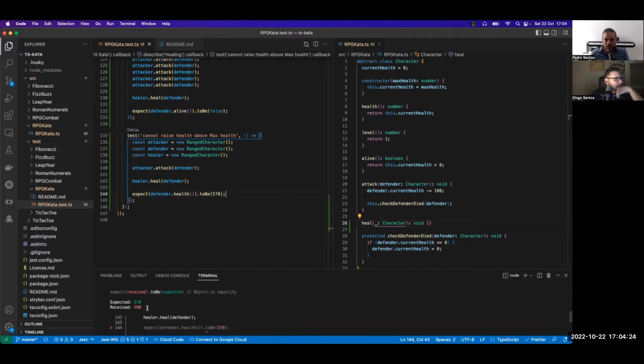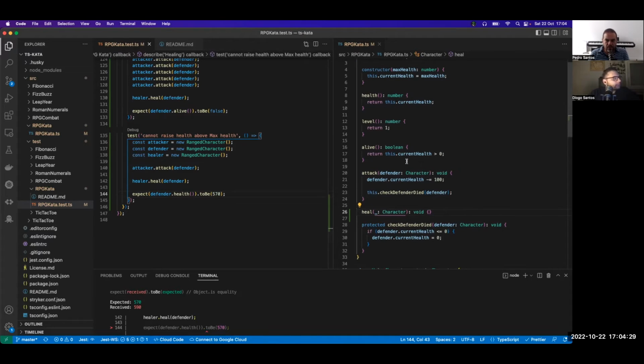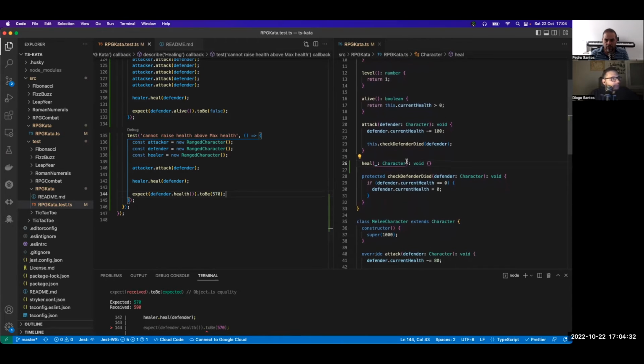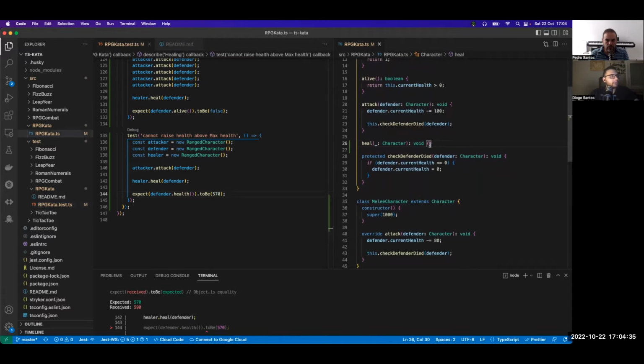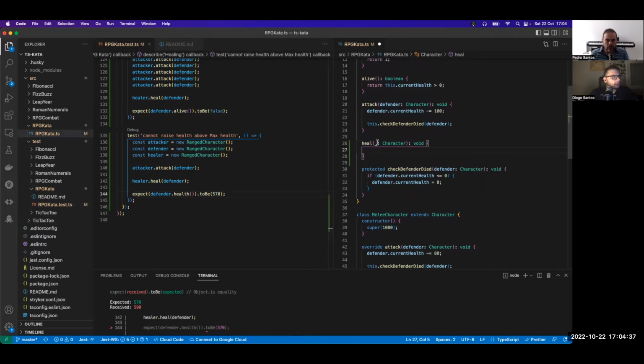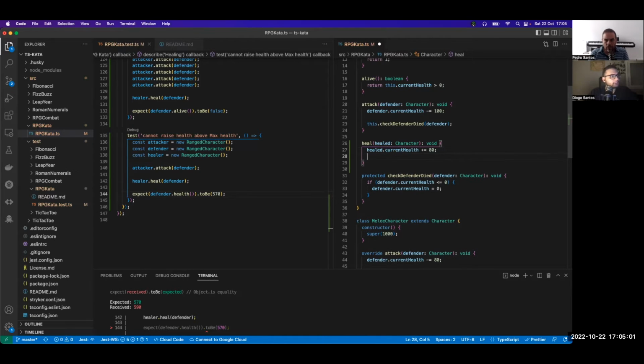Yep. Okay, so now you need to implement the heal method for these to pass. Right? Yes. So now to do this. Well, shall we say healer, or no, the healer is the no one character? Healed if you want, but character. Healed. Okay. And then we do healed.currentHealth plus equals, I guess. Yeah. 80. Yeah, sounds good.